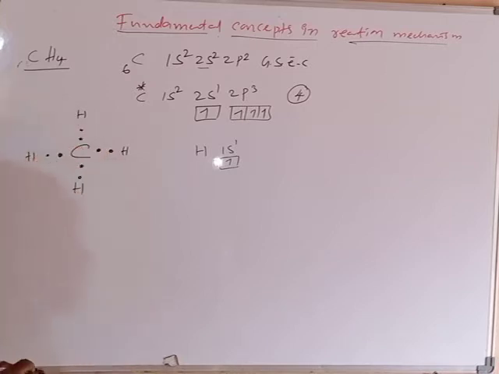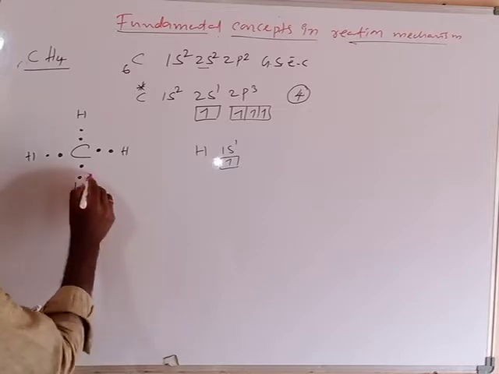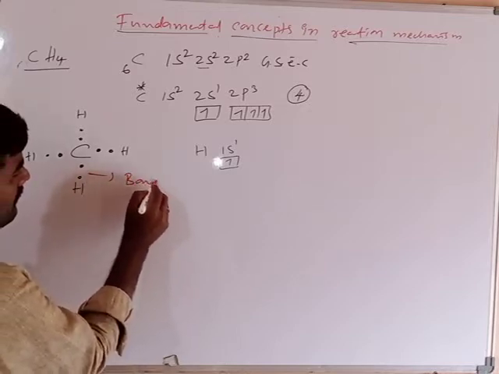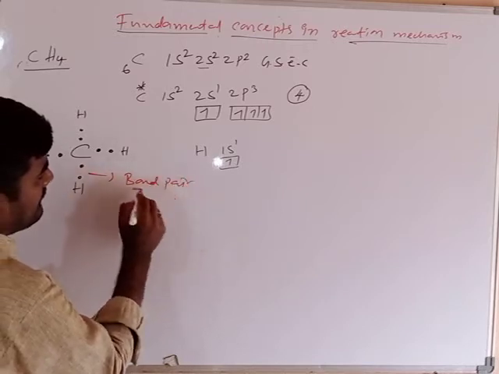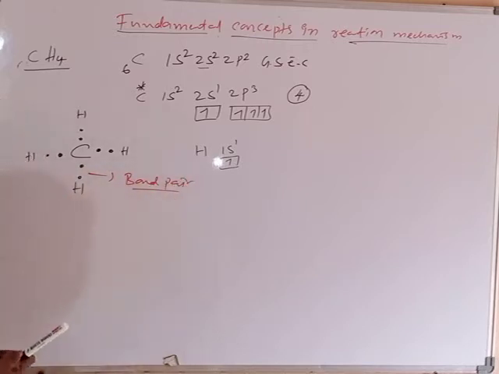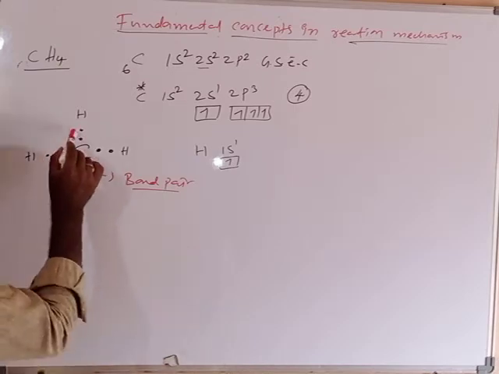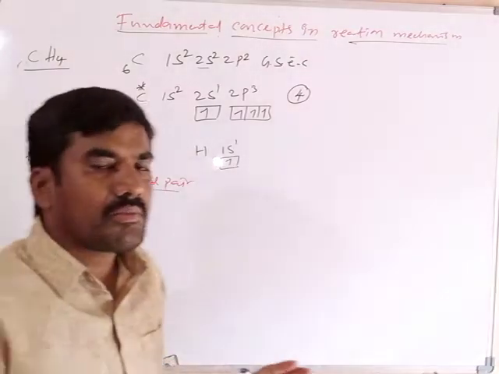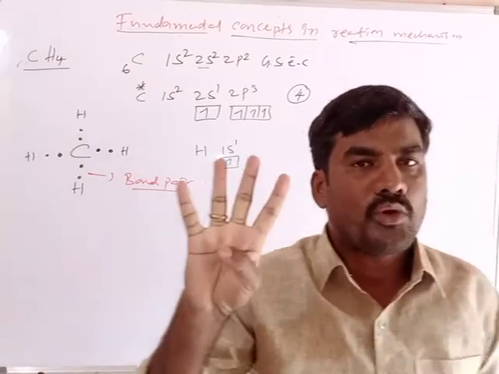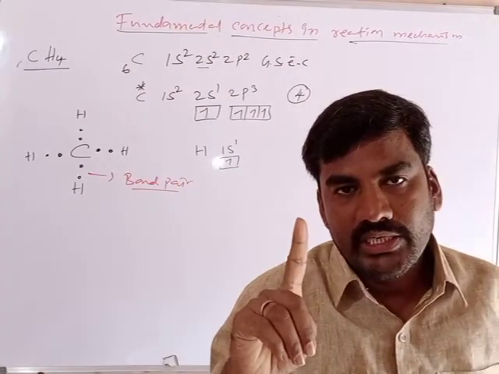Between carbon and hydrogen, a bond pair will form. The bond pair is equally shared by both of the bonded atoms. There are 4 bond pairs around the carbon atom. Each bond pair contains how many electrons?